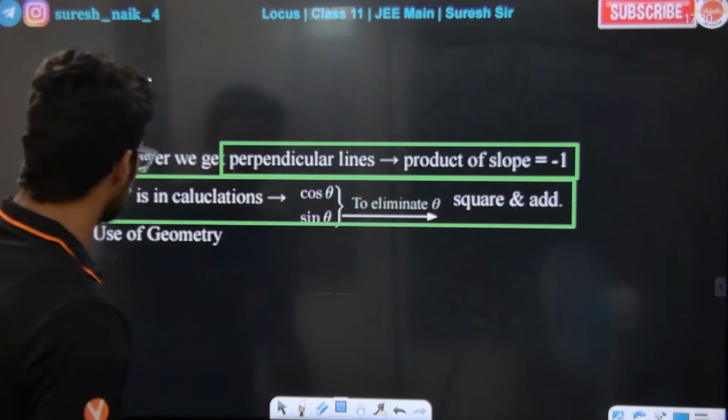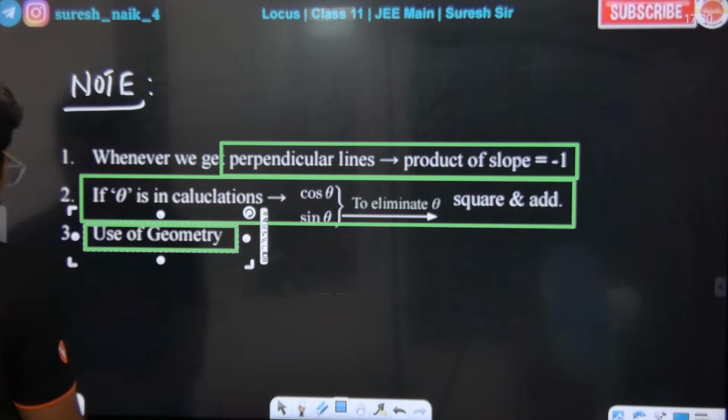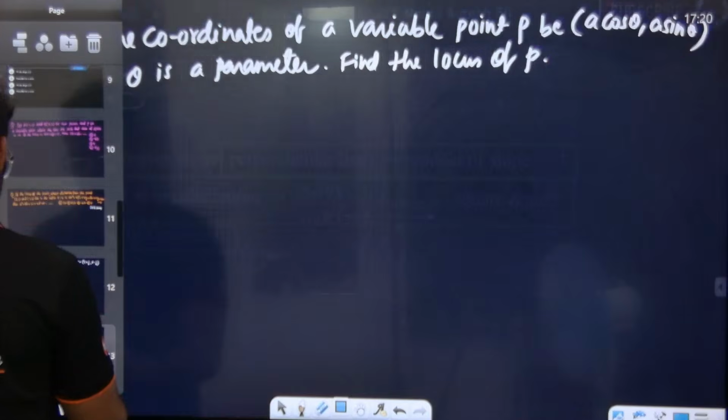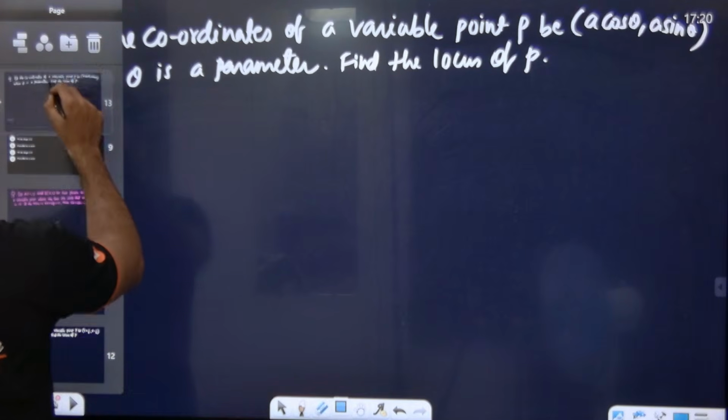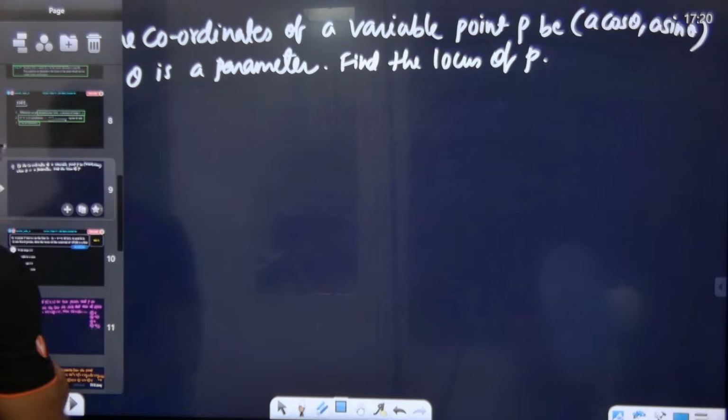I'll just solve one question, don't worry. And now we need to use geometry, that's all. Use geometry means what? I'll tell you what geometry we have to use. Okay, I'll do one question, look. Let's solve this question. Everybody should do this question, quickly, everybody should do it.